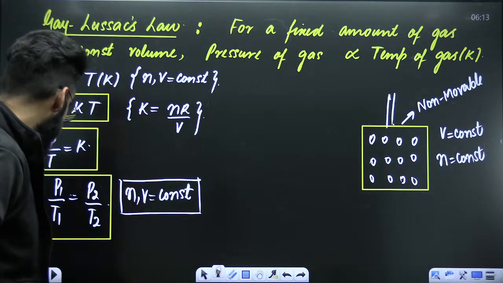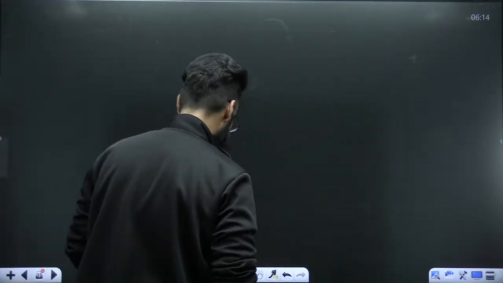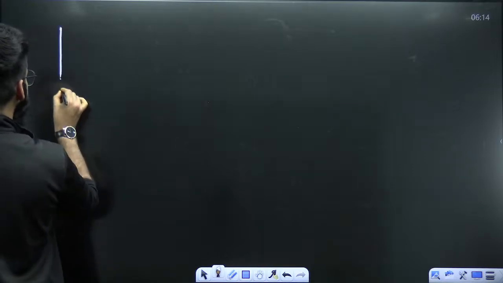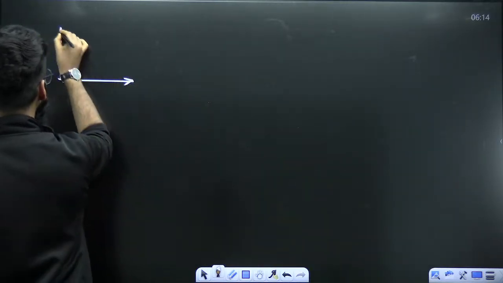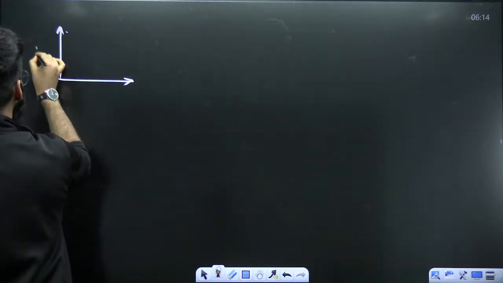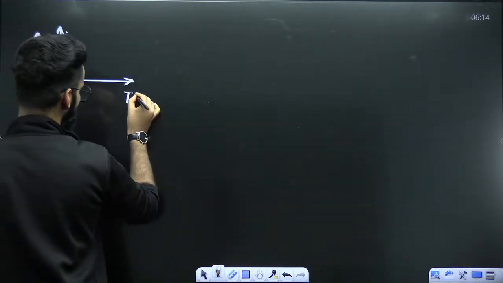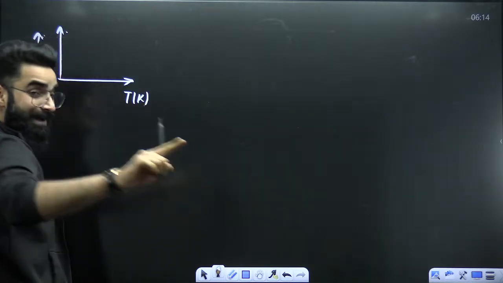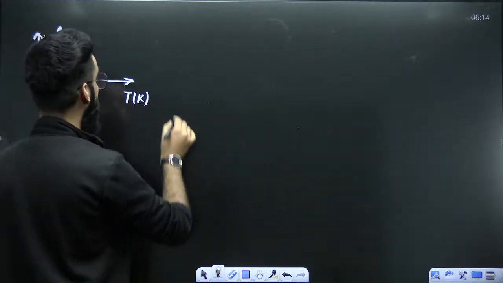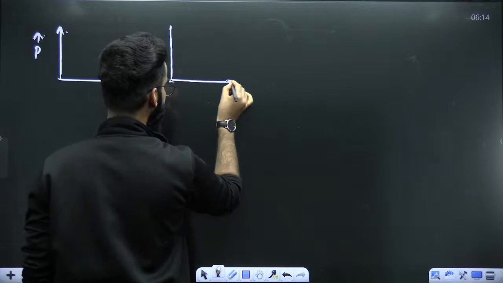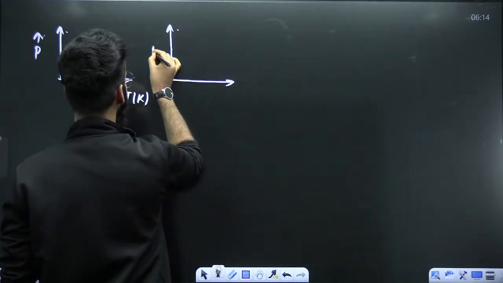Now, people, there are some graphs which I'm sure you can easily form now. I'm not going to teach these graphs in detail because you know them already, since we have discussed all these graphs. So the first graph is pressure versus temperature in Kelvin. Keep on writing in the chats what will be the nature of the curve.